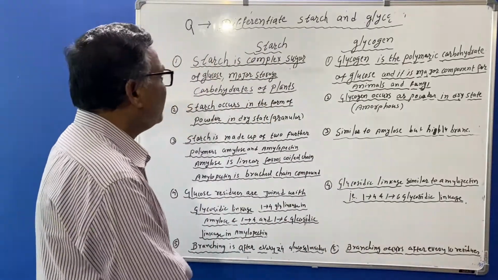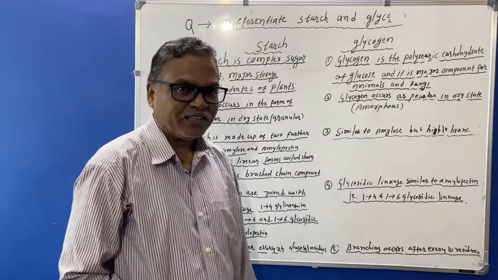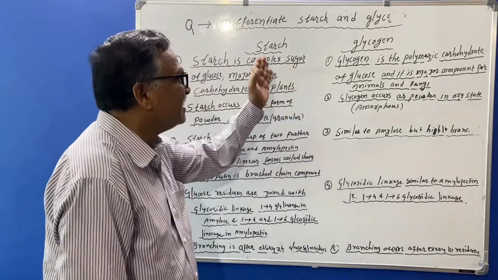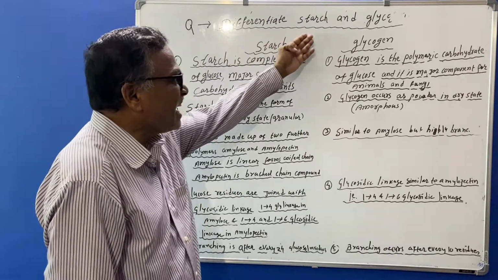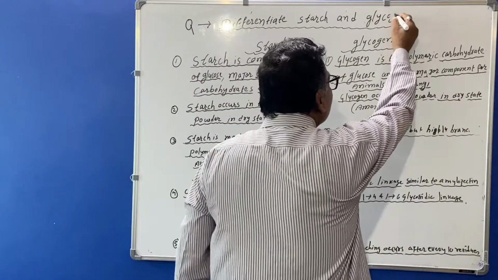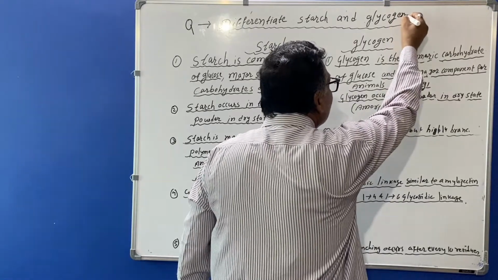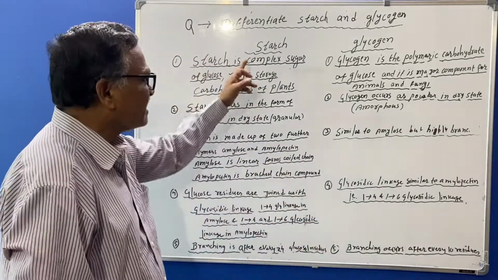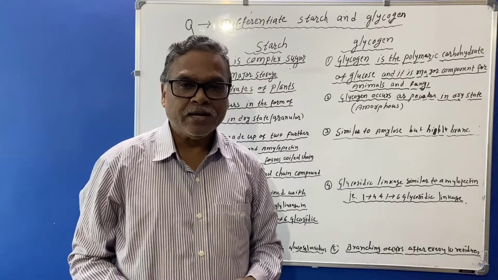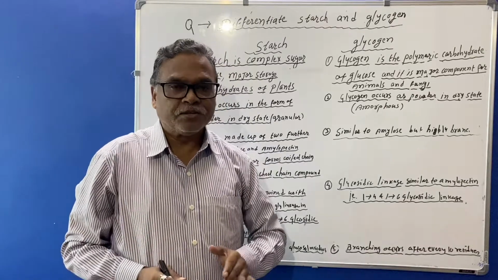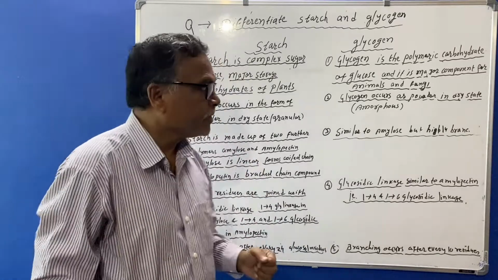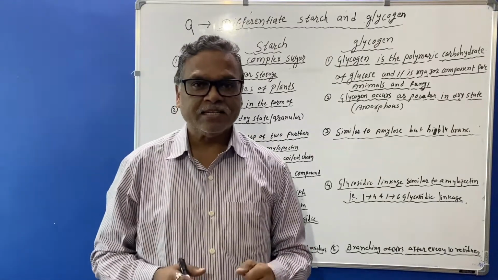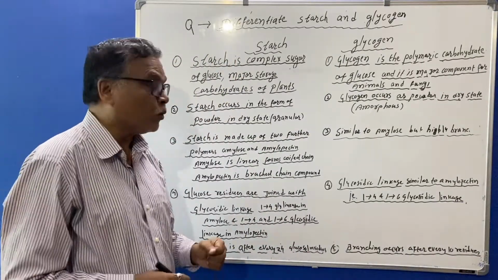Last time we have seen the difference between amylose and amylopectin, but today we are going to deal with starch and glycogen. The difference between starch and glycogen. We have seen last time that starch contains amylose and amylopectin, and the difference between their points we have already seen. Today we are going to see the difference between starch and glycogen. Sometimes it is asked in the examination, so you should be very thorough about this.